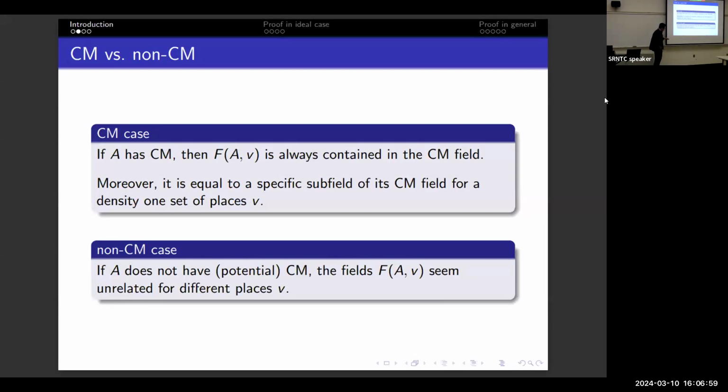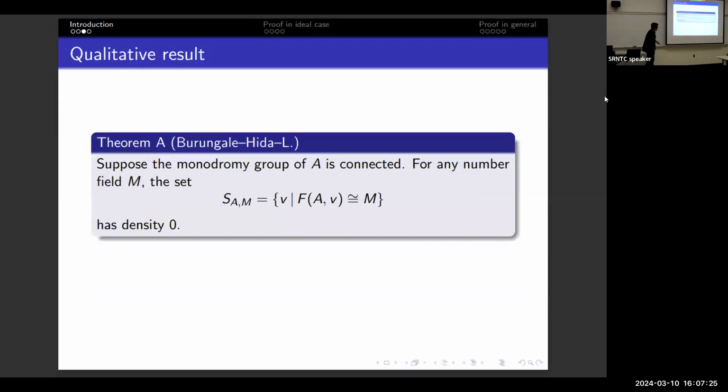In contrast, there doesn't seem to be any relation between those fields when A doesn't have CM. So if you take a typical elliptic curve, look at the Hecke polynomial x squared minus a_p x plus p equals 0, the field defined by this polynomial seems completely random based on p. And that's more or less the Lang-Trotter conjecture. So our main result is a small piece of it.